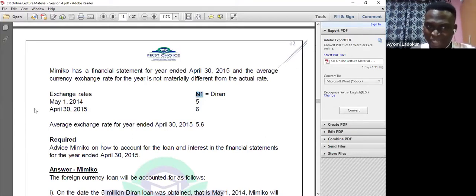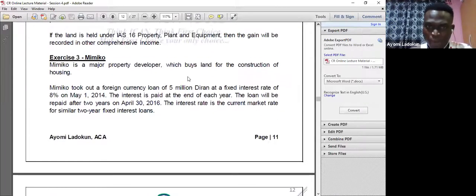At the date of the transaction, I'm going to convert that 5 million dirham into my functional currency. If my functional currency is 1 naira, that means my currency is stronger, and the dirham is the weaker currency. Then I ask myself, in which currency did I borrow money? I borrowed 5 million dirham.